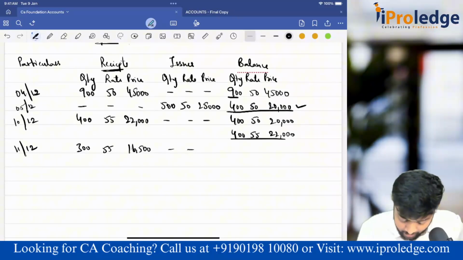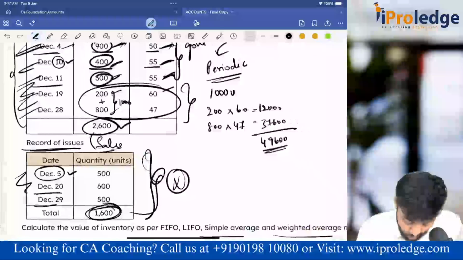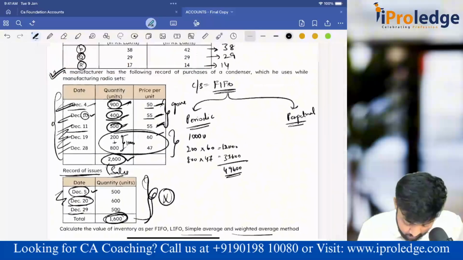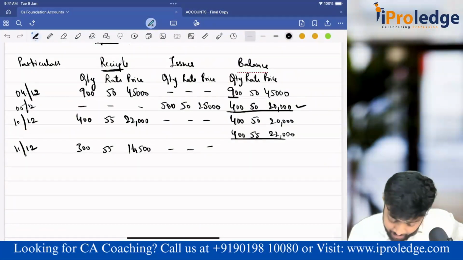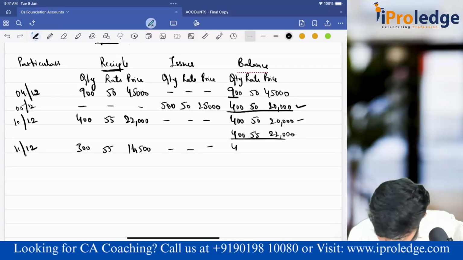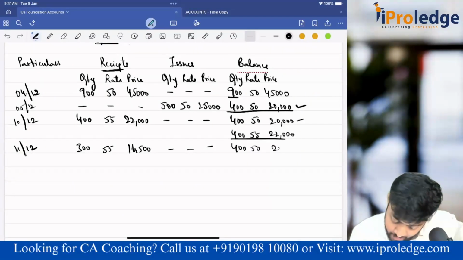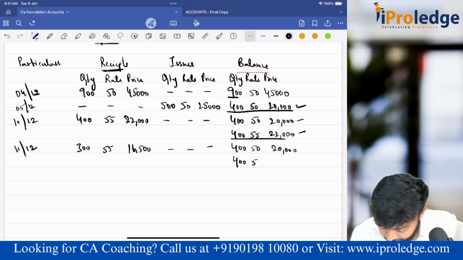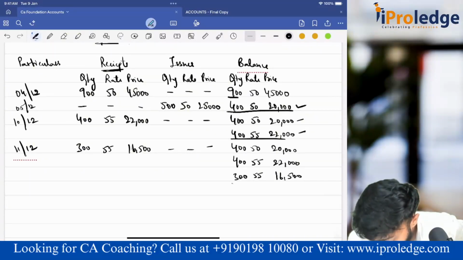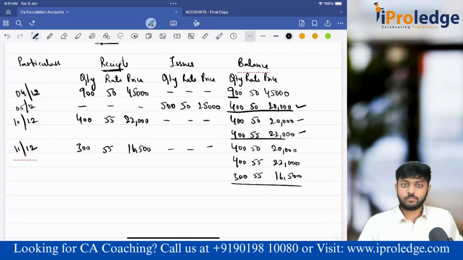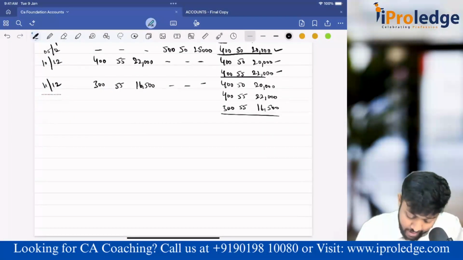Any issues on the 11th? No, the next issues happened only on the 20th. So my updated balances: first, 400, 50, 20,000. Second, 400, 55, 22,000. The third, 300, 55, 16,500. Done.